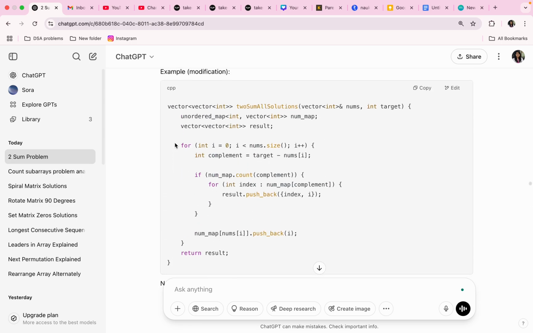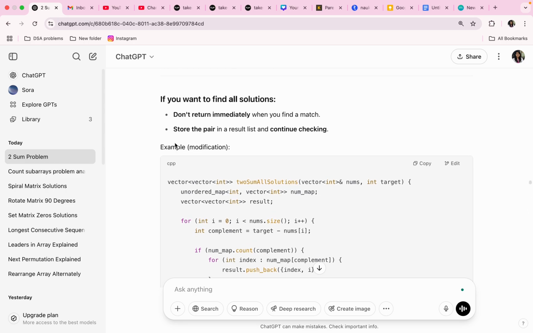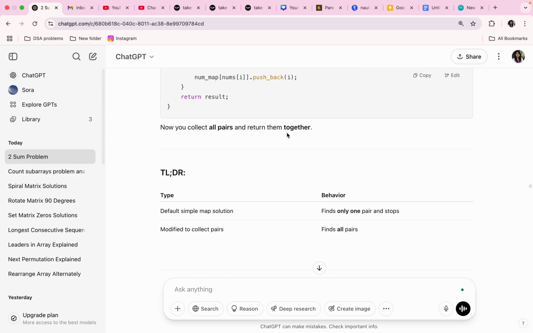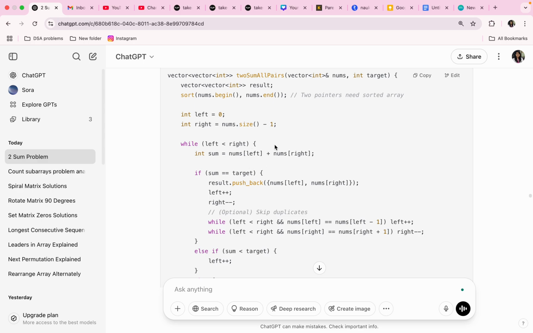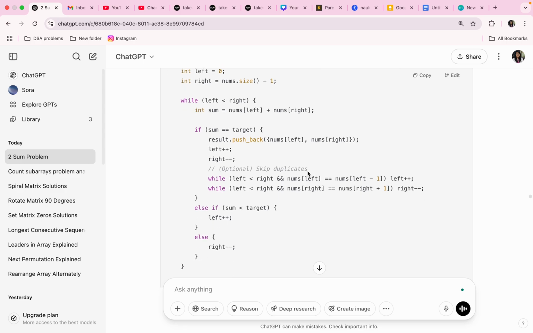So for that, it has given us this solution, where it is sorting the array first of all. So we will return all the indices, then it is just comparing all the values and finding their sum. If that sum is equal to target, we'll just return those values. Okay, so this solution returns the values.